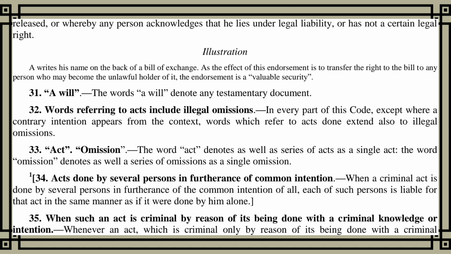Section 31. A will. The words, a will, denote any testamentary document. Section 32. Words referring to acts include illegal omissions. In every part of this code, except where a contrary intention appears from the context, words which refer to acts done extend also to illegal omissions. Section 33. Act, omission. The word, act, denotes as well a series of acts as a single act. The word, omission, denotes as well a series of omissions as a single omission.